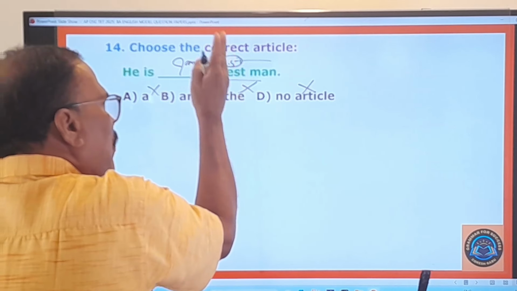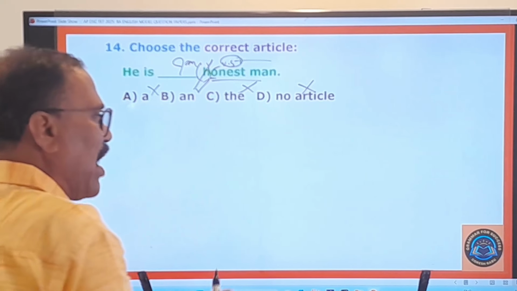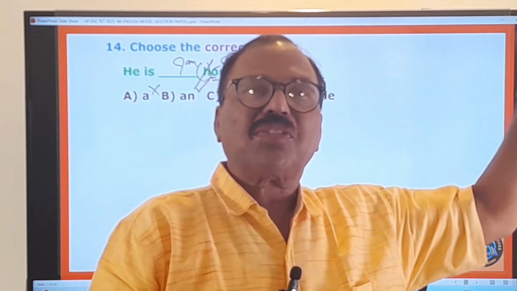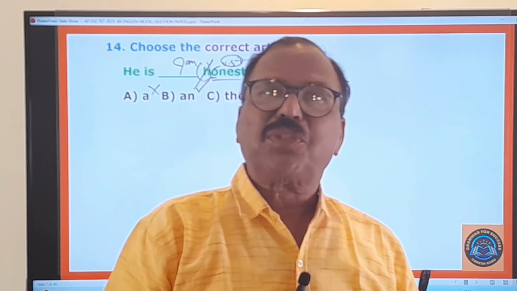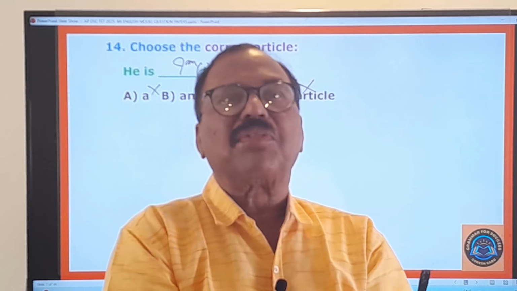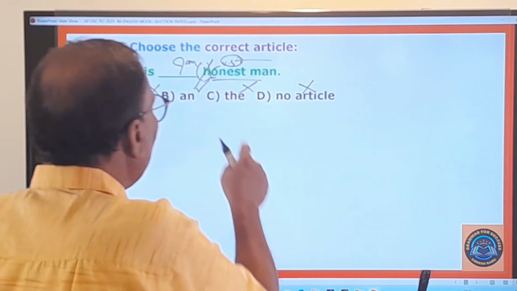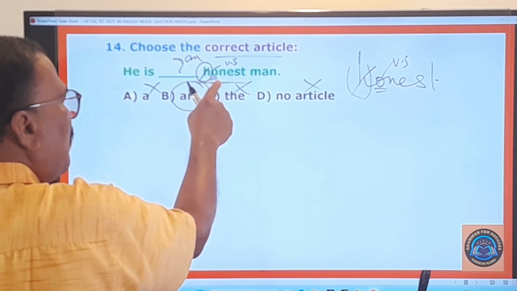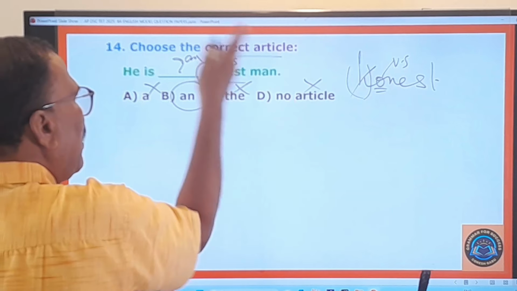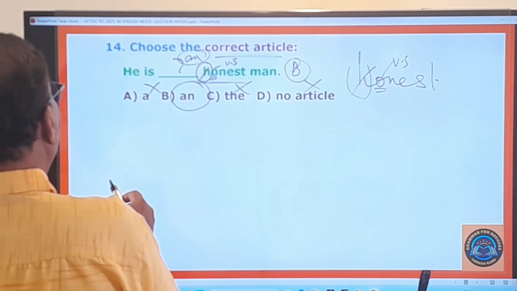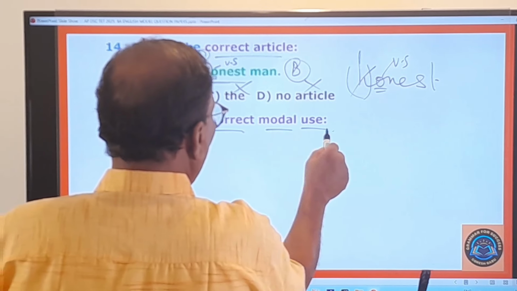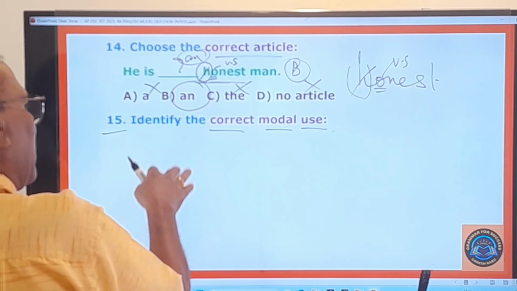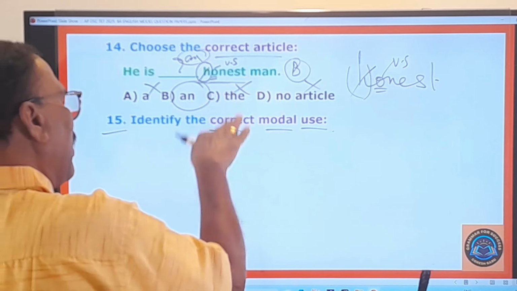O is giving a vowel sound, and therefore there is a standing rule in the English language. Before a consonantal sound, we must use a. Before a vowel sound, we must use an. So this is a standing rule. Okay, and therefore here H is silent and we are pronouncing the word from O. O is giving a vowel sound, and therefore we have to use an. Now you go to the 15th question. Identify the correct modal use. That means the correct use of the modal auxiliary.